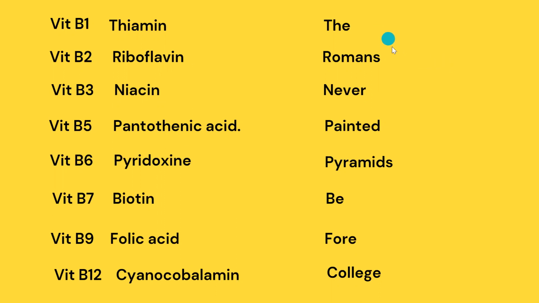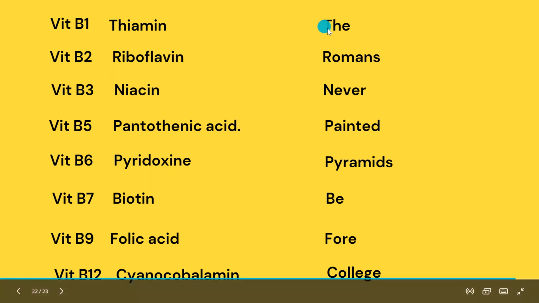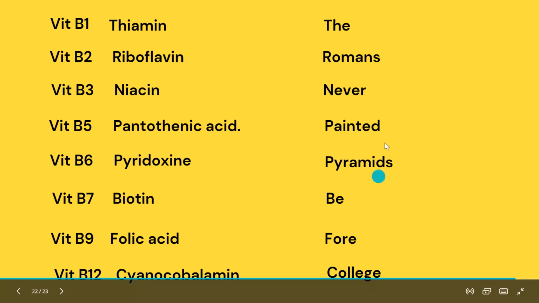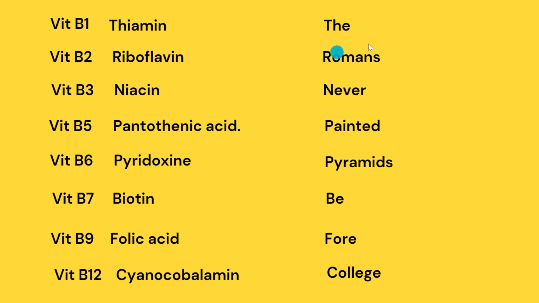The trick is: The Romans never painted pyramids before college. The "The" is for thiamine, Romans is for riboflavin, never is for niacin, painted is for pantothenic acid, pyramids is for pyridoxine, before is for biotin, the B for biotin and 4 for folic acid, college is for cyanocobalamin. Just remember this trick in order, since these are just 8 words, right? If you remember this in order, you would never forget the order of the names of these vitamins. The Romans never painted pyramids before college, right? I hope it's clear.